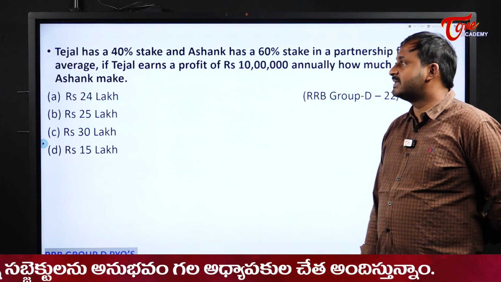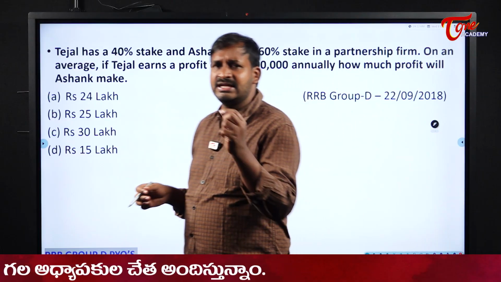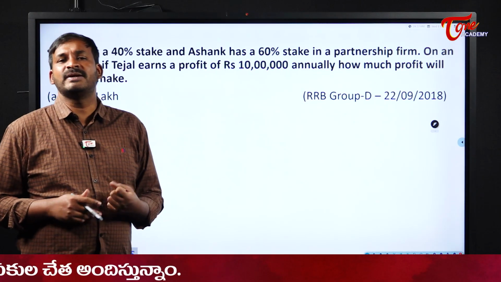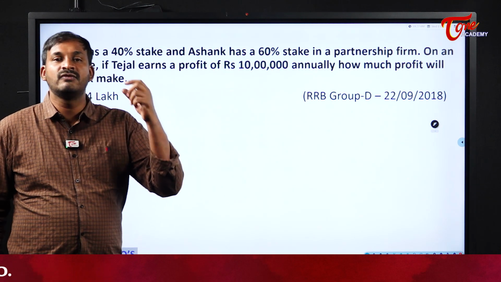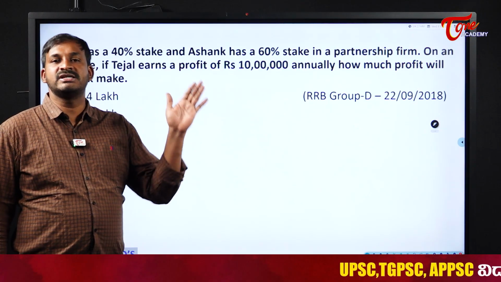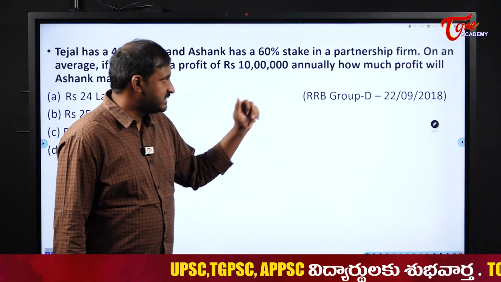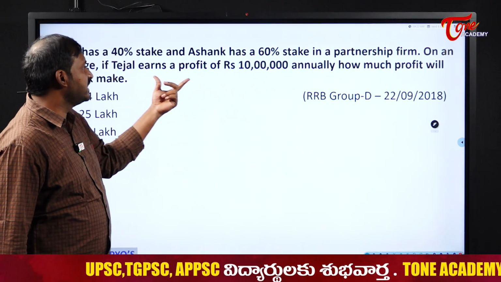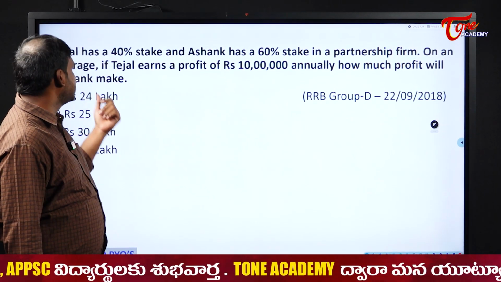Tejal has a 40% stake and Ashank has a 60% stake. See, students, just the terminology was changed here. 40% stake and 60% stake means what? Their investments are in the ratio of 40% and 60%. One invested 40% and the other invested 60% here. Okay. In a partnership firm, on an average, if Tejal earns a profit of rupees 1 lakh annually, how much profit will Ashank make?